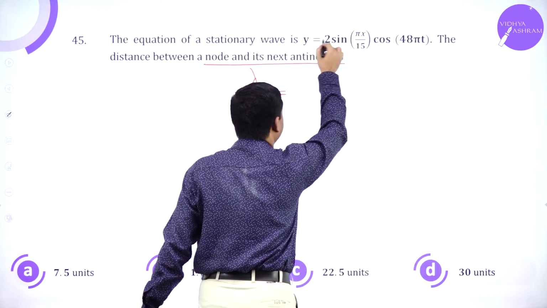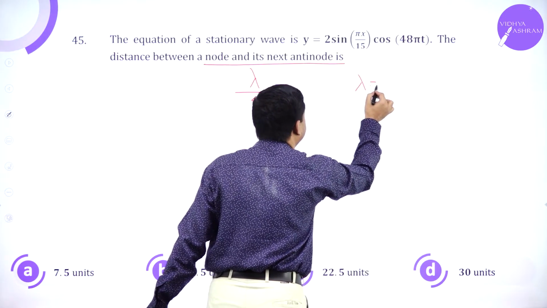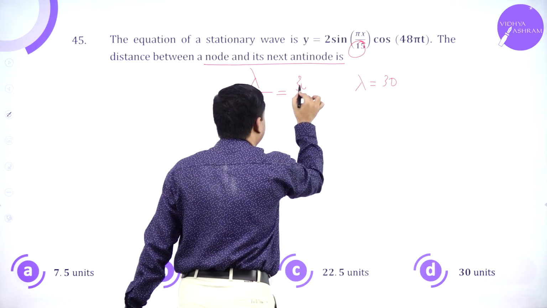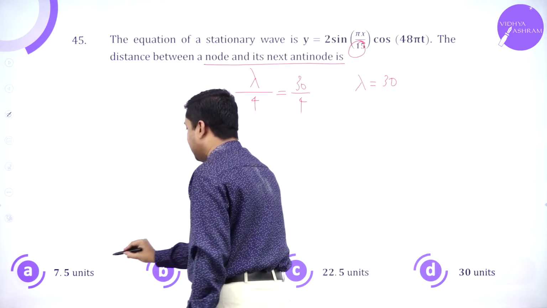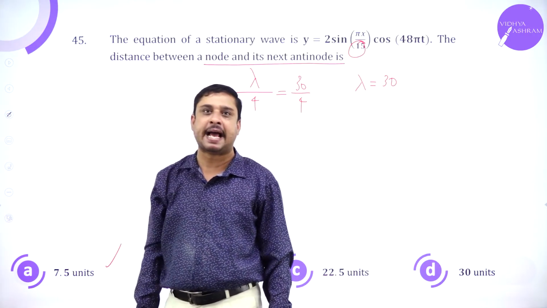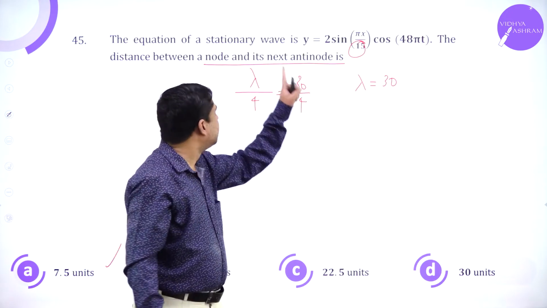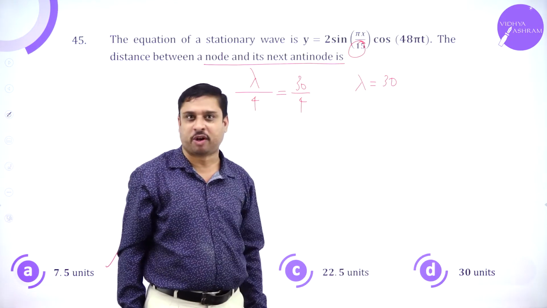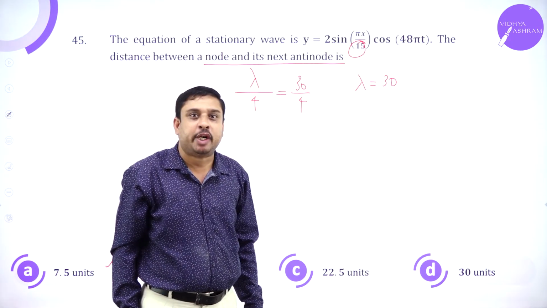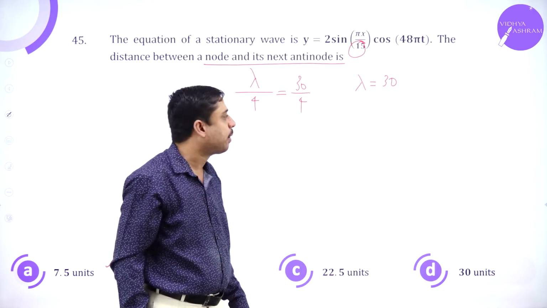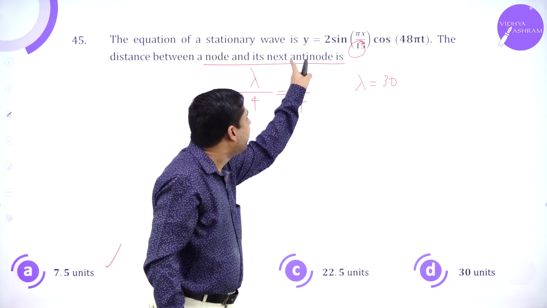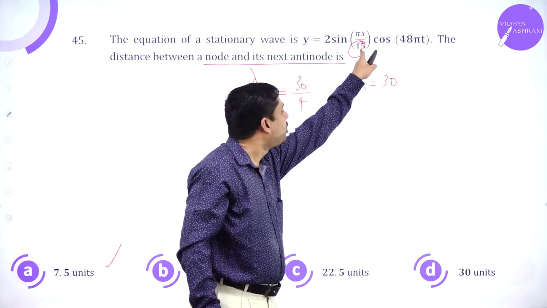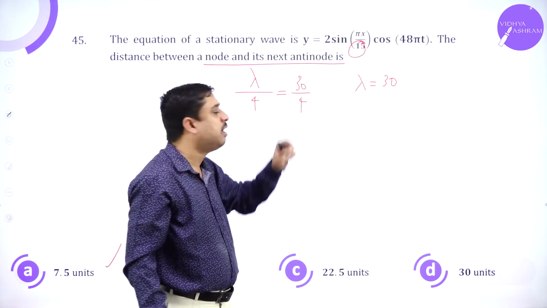Rearrange this expression. Lambda becomes, 2 is taken inside. Comparing this, lambda is 30. So 30 by 4, nearly 7.5 units should be the answer. Again, distance between a node and the next antinode is lambda by 4. Distance between two nodes, lambda by 2. How did I get lambda is 30? Comparing the equation in the standard form, take 2 inside. So 2 into 15, that is what is giving me lambda, 30.